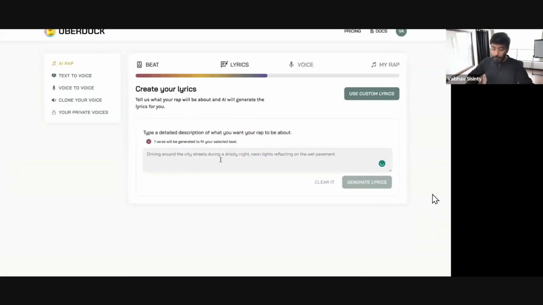Now it asks what the rap is going to be about. Write a rap like Snoop Dogg, who's a very famous rapper, talking about how education is not about getting degrees or certificates, but about actual learning.